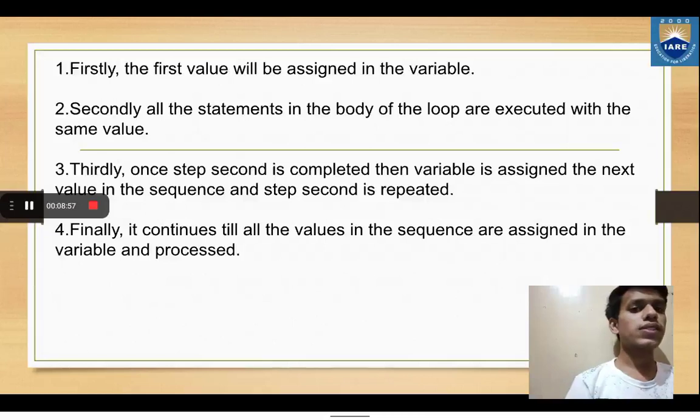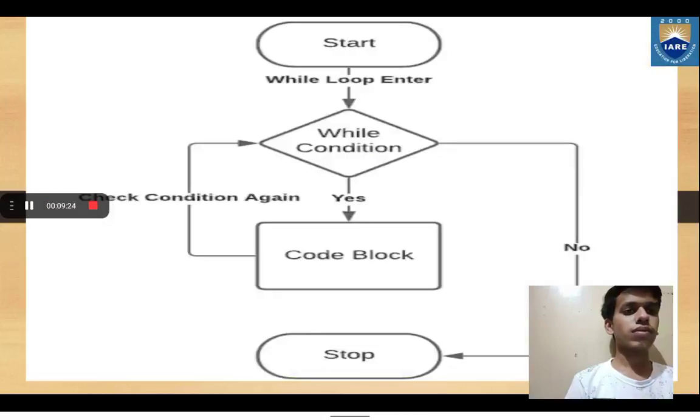So what are the steps? Firstly, the first value is assigned to the variable. Secondly, all the statements in the body of the loop are executed with the same value. Thirdly, once step second is completed, the variable is assigned the next value in the sequence and step second is repeated. Finally, it continues till all the values in the sequence are assigned to the variable and processed. So this is the for loop flow chart.